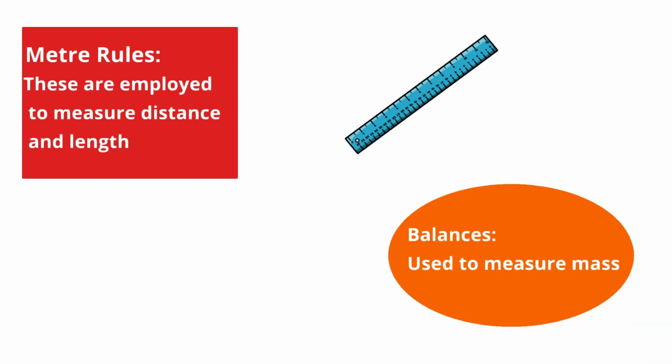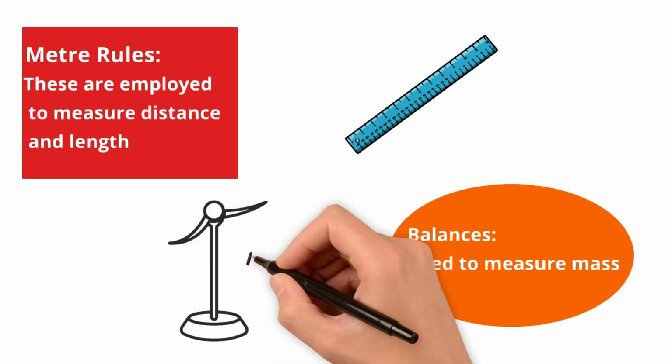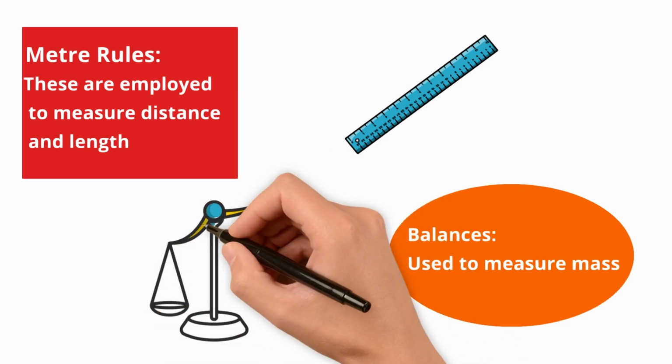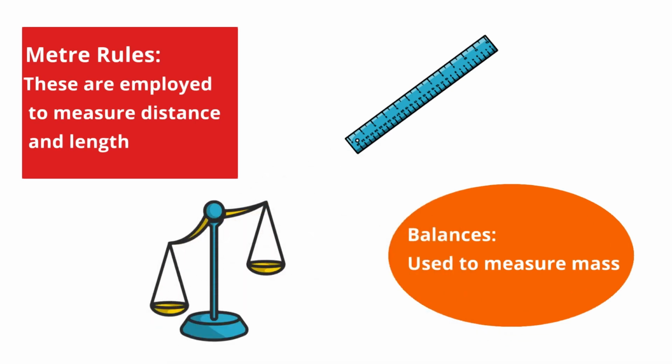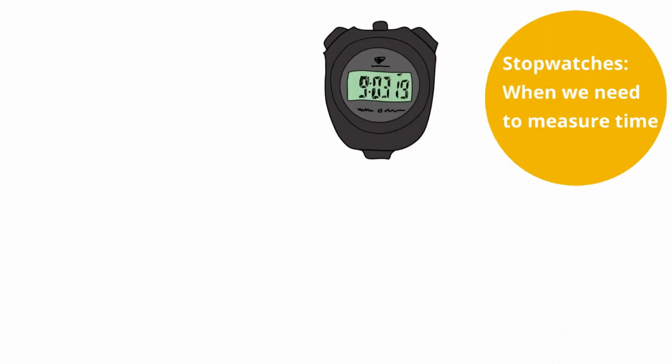Second is the balance, which is used to measure mass. You can use a beam balance or a weighing scale. Anything that measures mass will come under this instrument. Third is the stopwatch. So we need a stopwatch to measure time. Now, time can be measured in second, minute, hours, or days.